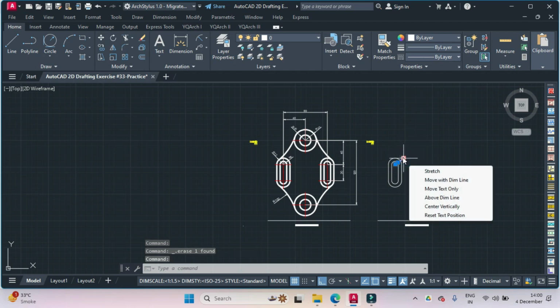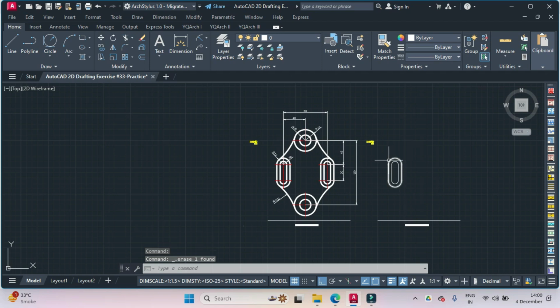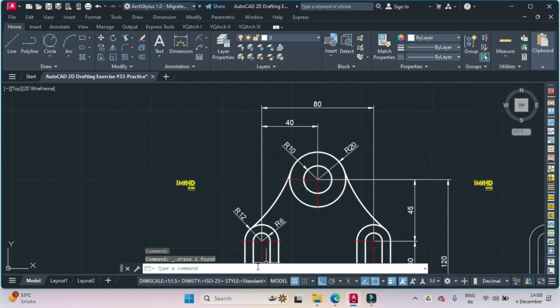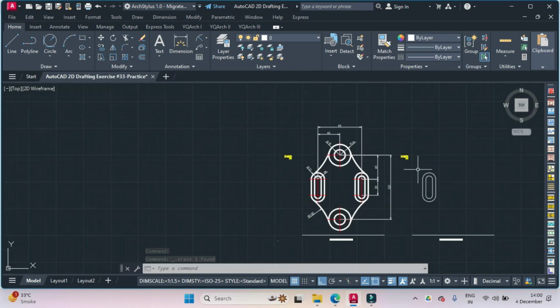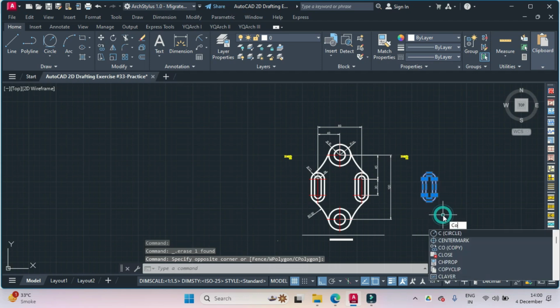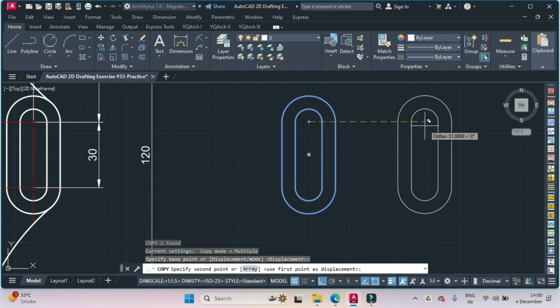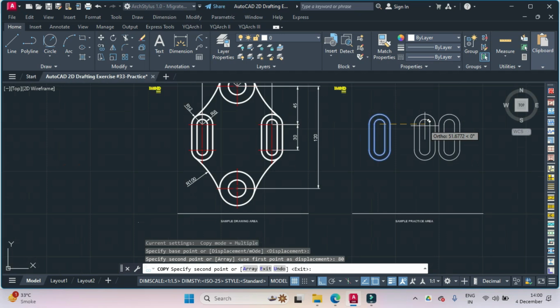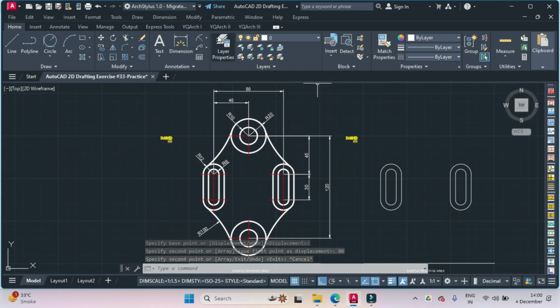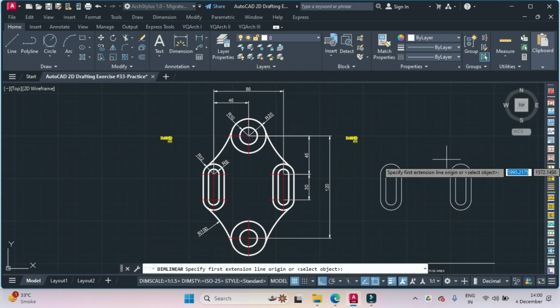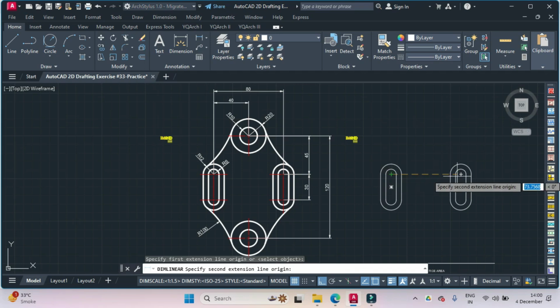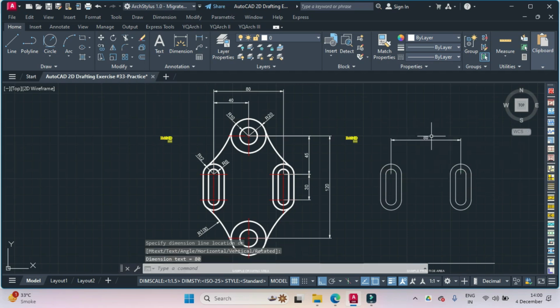and what I'll do is I'll copy this entity to the right at a distance of center to center distance of 80 units. So I select this entity, CO for copy, and click over here and to the right distance of 80 units and hit enter. Then press escape. You can double check, go for linear dimensioning, center point of this to center point of this, it's 80.